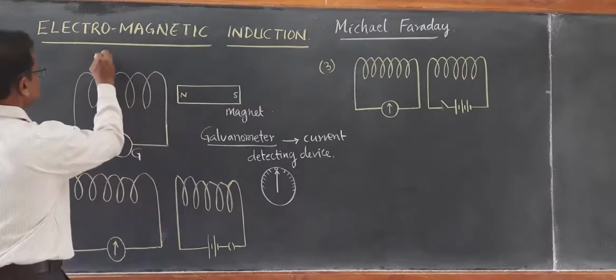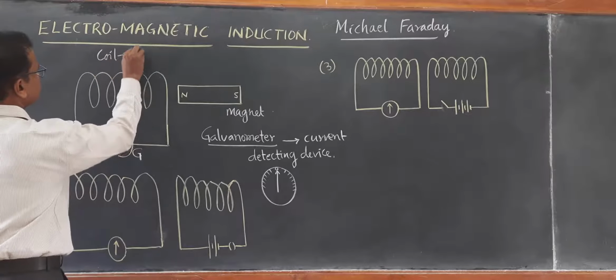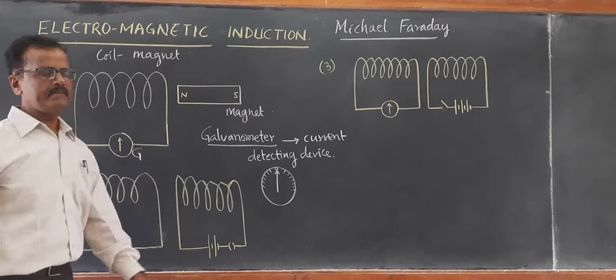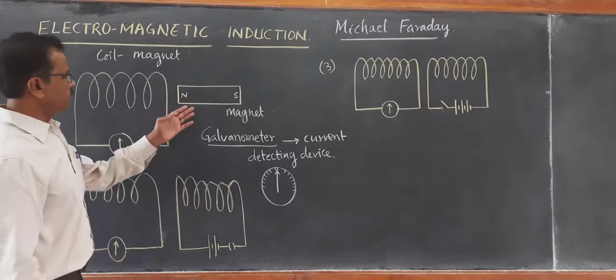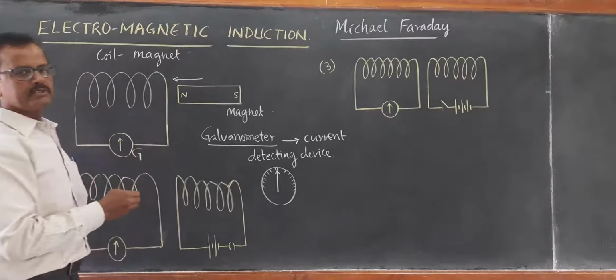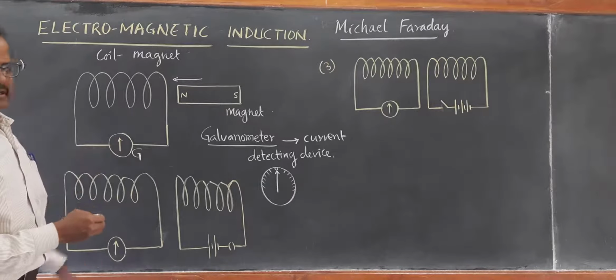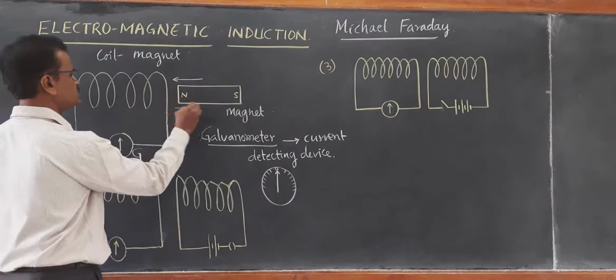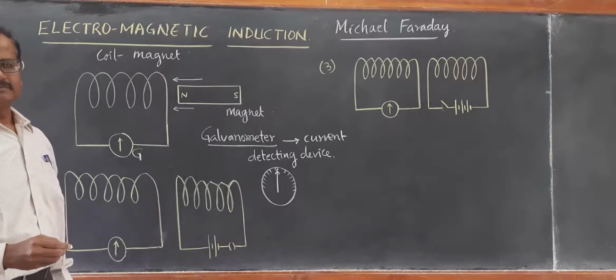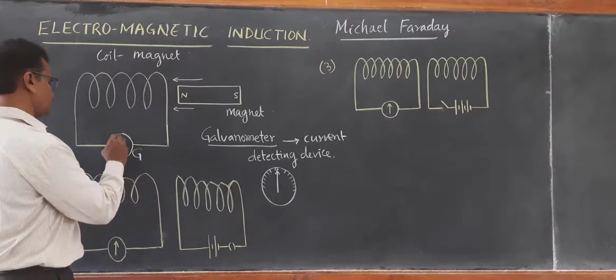So you can call it the coil magnet experiment. He took the magnet, and the magnet is just pushed inwards. It is a copper coil. When the magnet is just pushed inwards, he could see a sudden kick in the galvanometer.